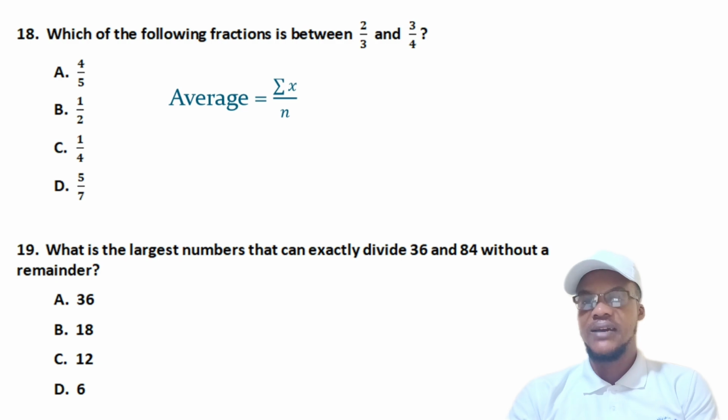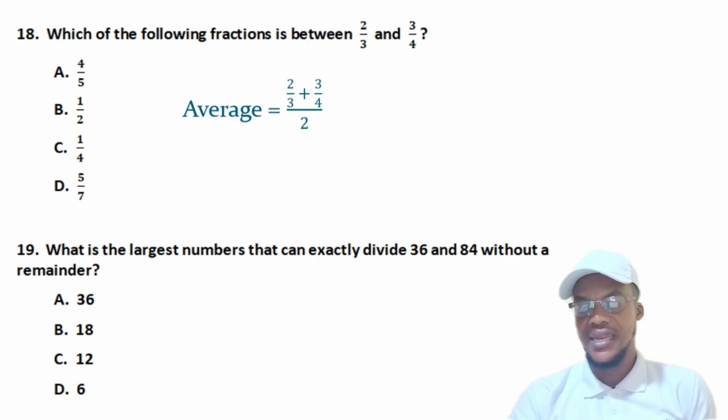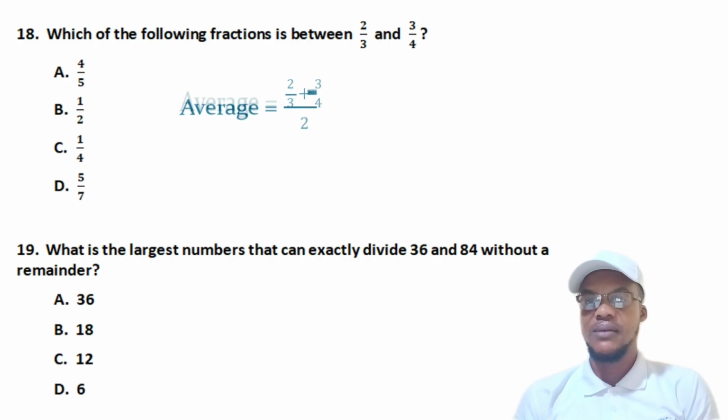So we know that average is given as what? Sigma x divided by n. The sigma x means what? The summation of the items. And what are the items? The items are the two fractions given. And what about the n? The n is the number of items given. So how many fractions are we given? We are given two fractions. That is the n. So you just sum them, and then you are good to go.